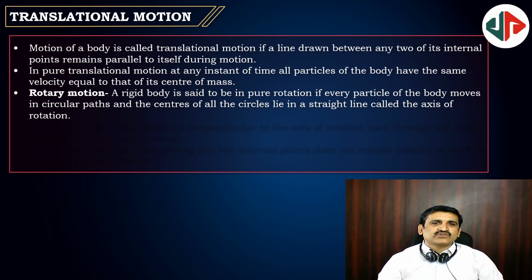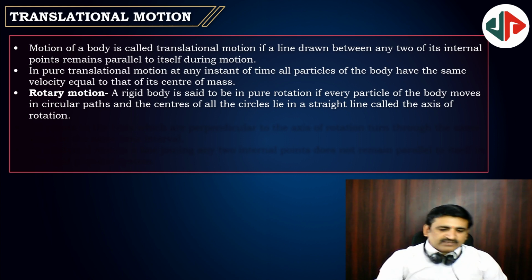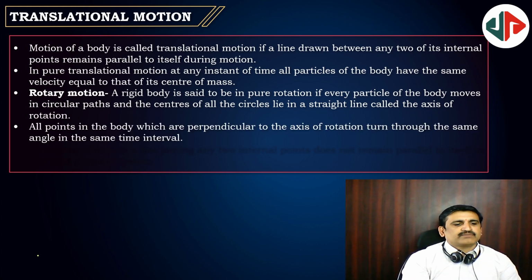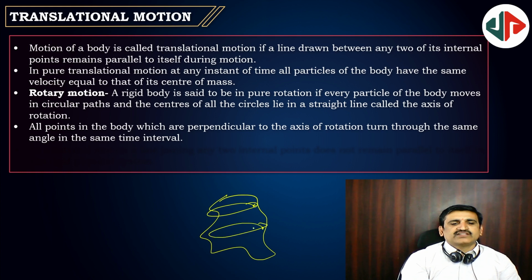I can picturize that. Suppose here is a body. This particle is moving in this circle and this particle is moving in this circle. This particle is moving in this circle. Then it's a center. All the centers are lying on the same straight line. This is the axis of rotation. Hope you understand.